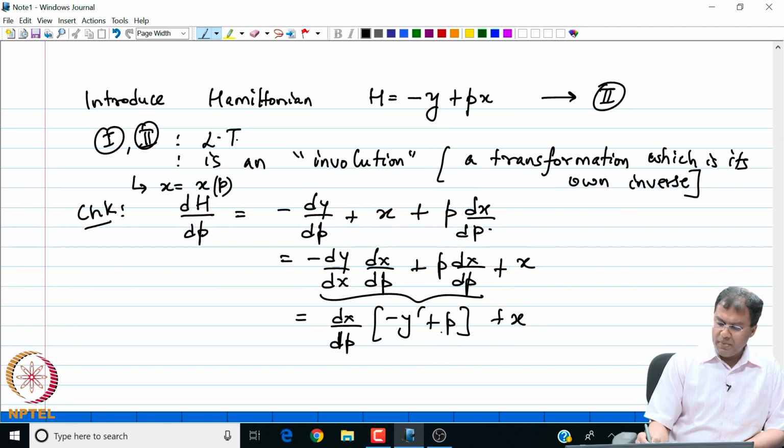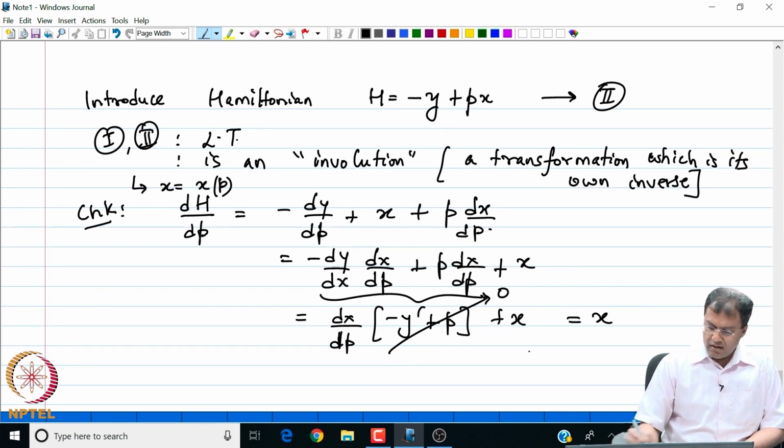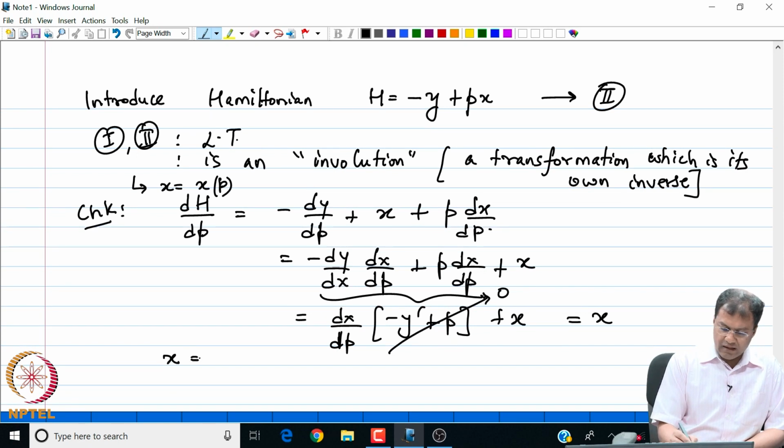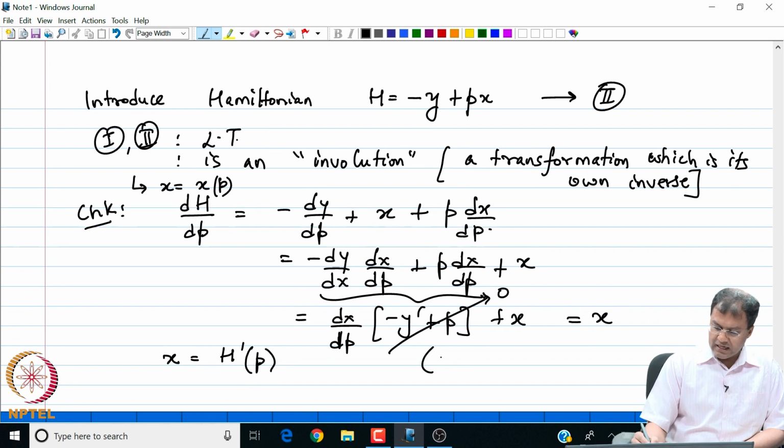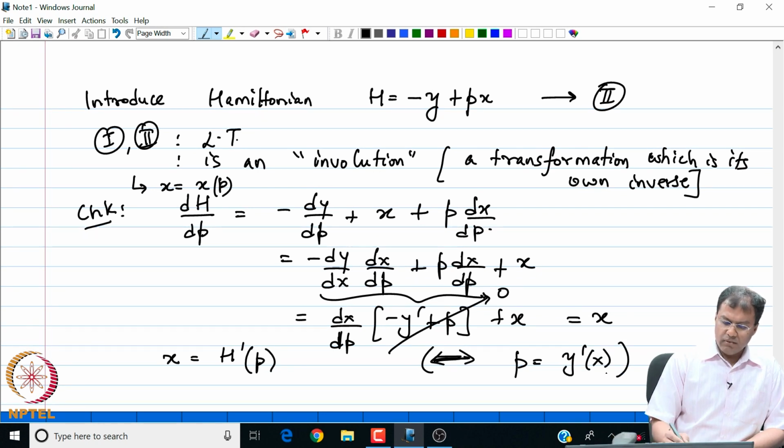By the definition of p, p is equal to y prime, and I get that the first part is equal to 0, so this is equal to x, right. So, what I have found is that x is equal to h prime of p. This relation is very similar to p is equal to y prime of x, right. So, in terms of the new variable, x is equal to h prime of p.